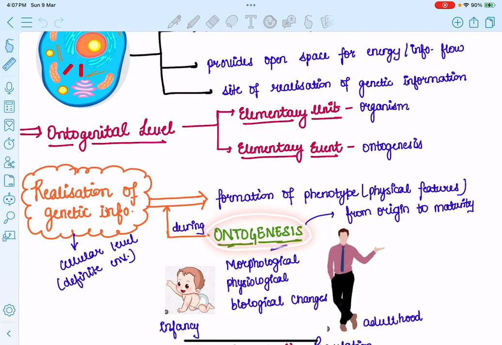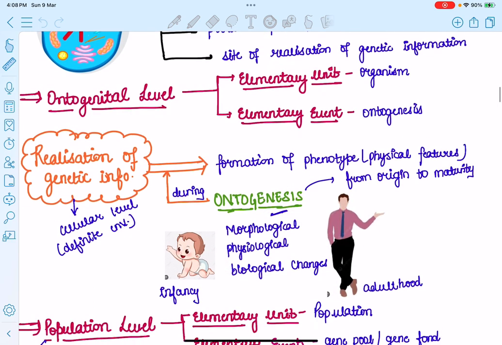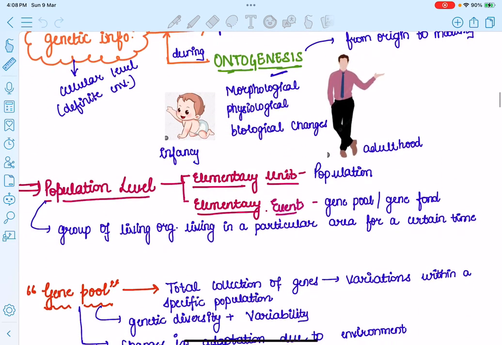Now for you, ontogenesis is a new term, so let me explain what it is. Ontogenesis is considered as the life history from your origin to maturity. That is the developmental changes occurring in you from your birth till you mature. Like from your infancy to your adulthood, many morphological, physiological and biological changes are occurring in your body, and this comes under ontogenesis. Now we move on to the population level.